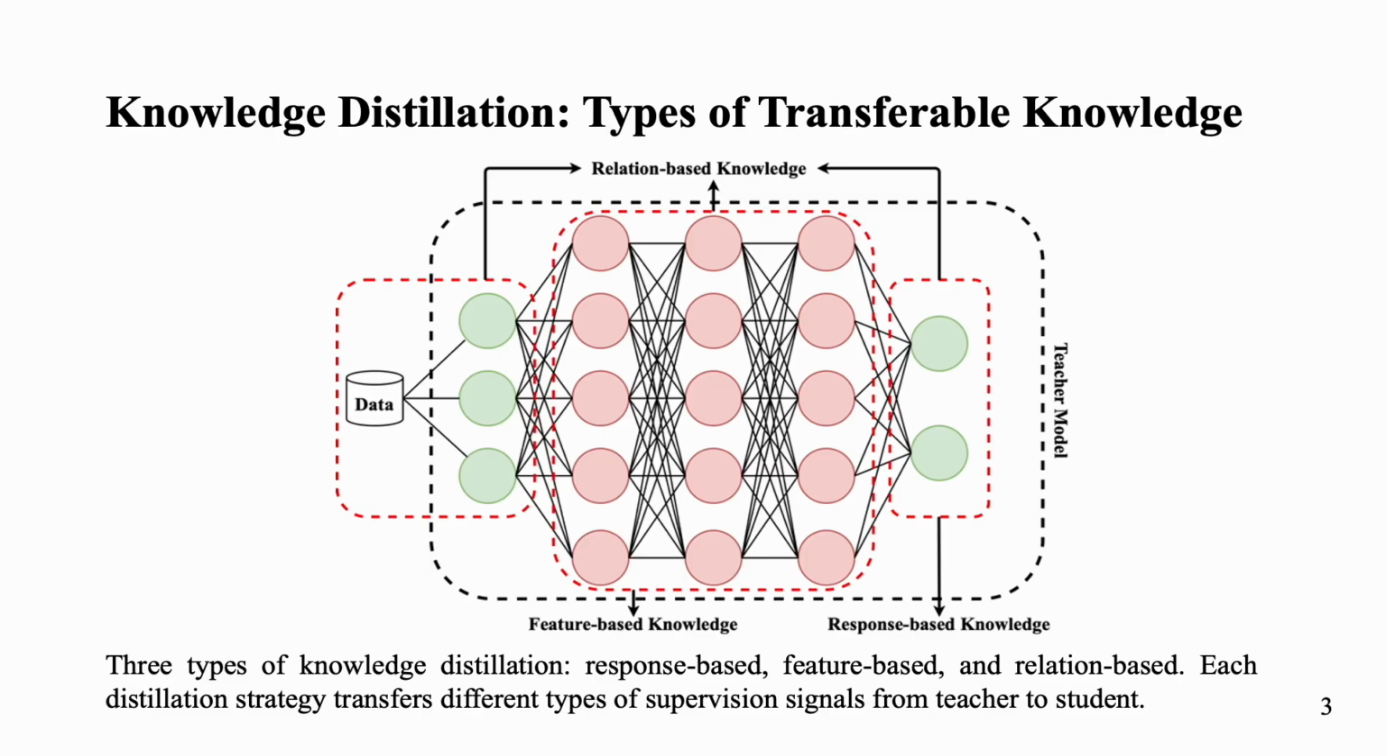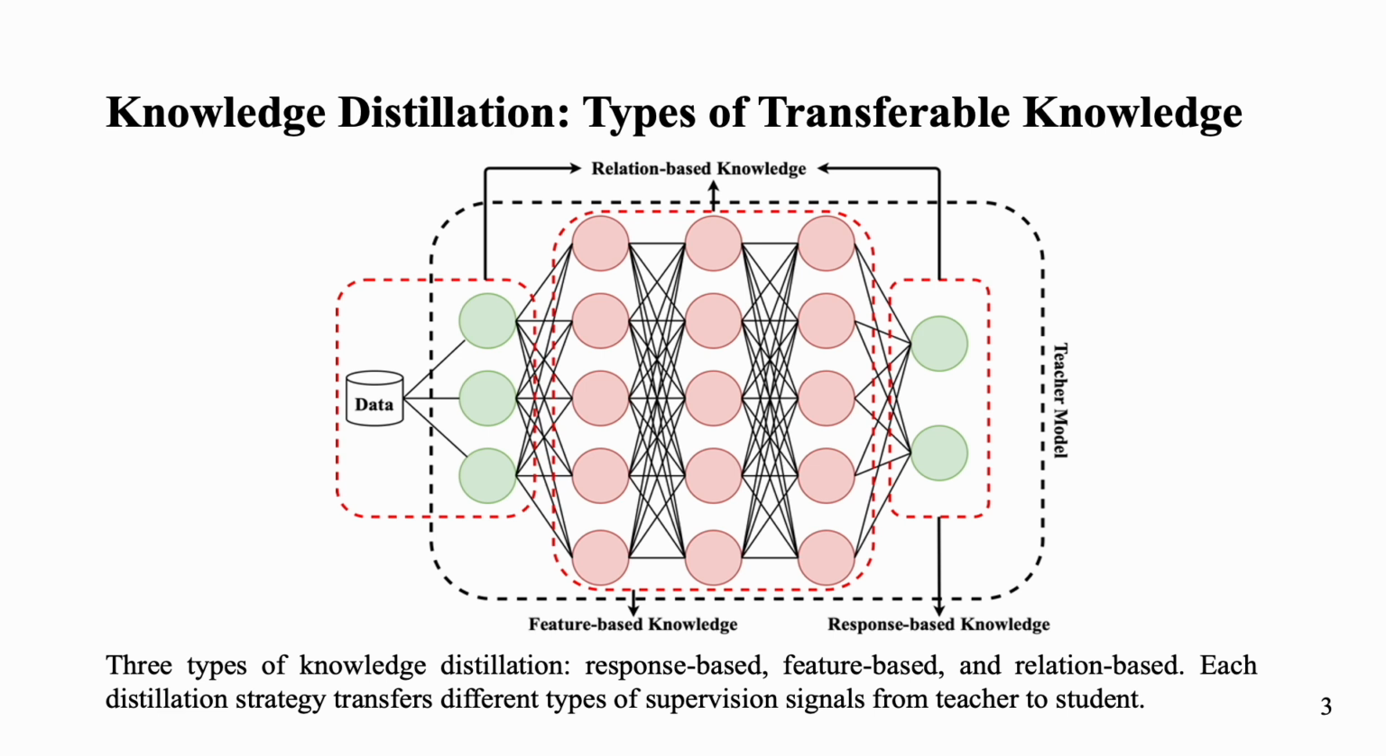On this slide, we introduce the concept of knowledge distillation, a technique that transfers useful information from a larger, more powerful teacher model to a smaller, faster student model. There are 3 main types of knowledge we can distill. First, response-based knowledge, which comes from the teacher's final outputs, like classifications, logits, or bounding box predictions.